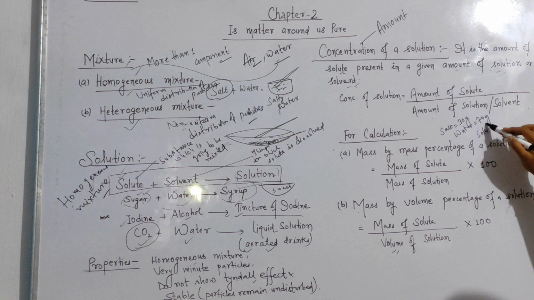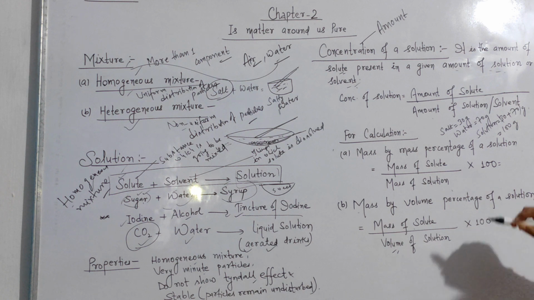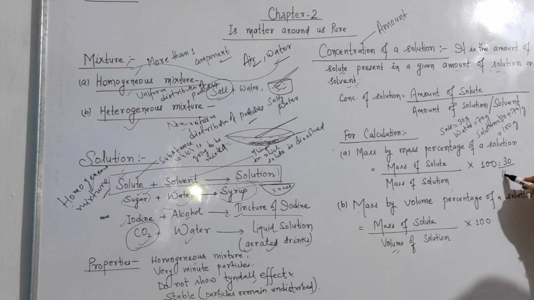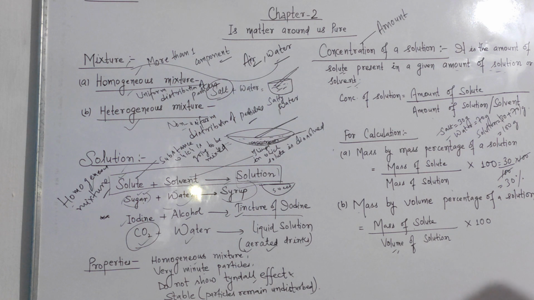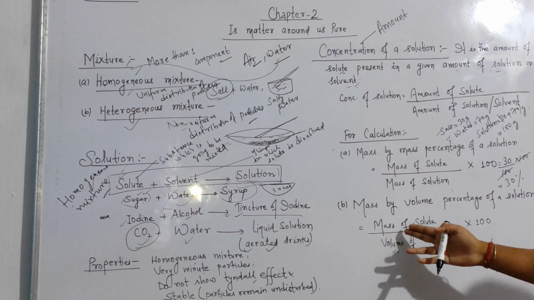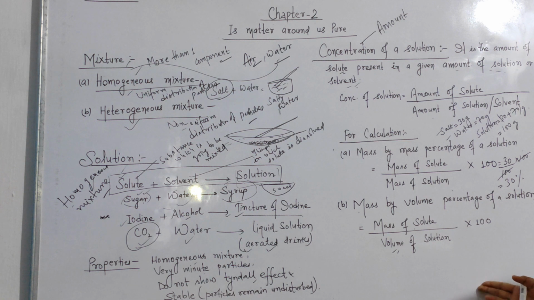So the mass of the solution would be 30 plus 70 grams, that is 100 grams. Now we just have to put it in the formula: here it would be 30, here it would be 100, into 100, and the 100s cancel out, and we get 30%. So 30% is the mass by mass percentage of this given amount of solution. Same is with the mass by volume percentage, where we put the mass of the solute, then the volume of the solution, and multiply by 100.